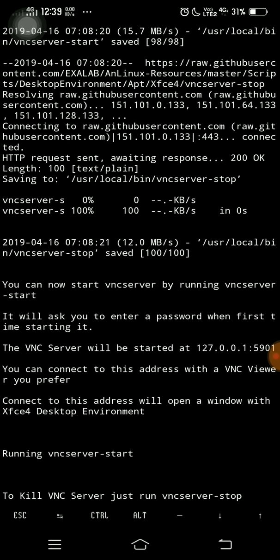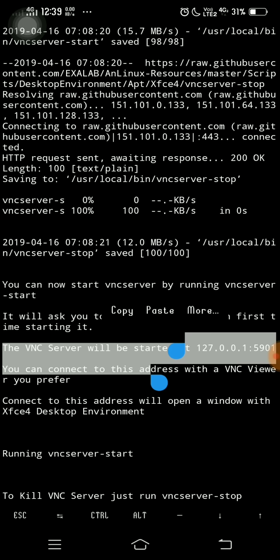Okay, so our VNC server has been started at 127.0.0.1, and the port address is 5901.